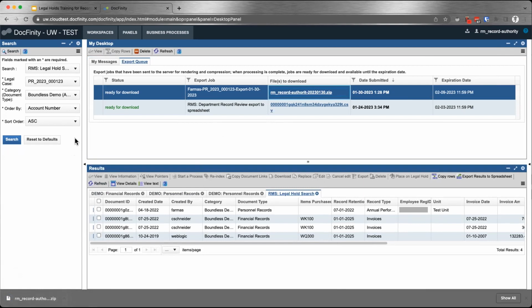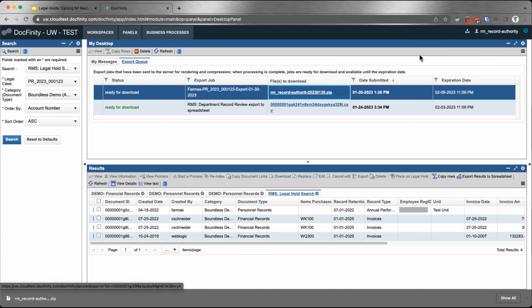And very important, after you have delivered it, delete it from your local drive. It is also recommended that you delete the export job, by clicking this delete button here, but it will get deleted by the server anyway after the expiration date, which I believe is about 10 days after the export job was created. Okay, so that is the way that you can download copies of all the documents that are on the legal hold and be able to deliver them.